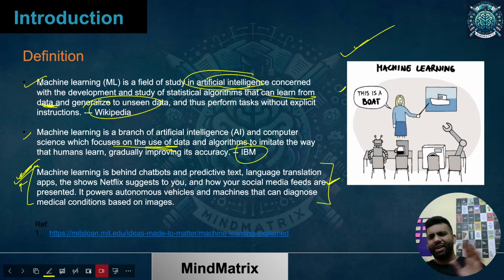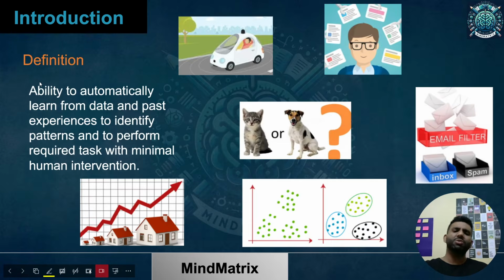If you ask me what exactly is machine learning, in simple words I would say it's the ability to automatically learn from data and past experiences to identify patterns. First of all, we have the data, and we'll try to figure out some kind of pattern within that.